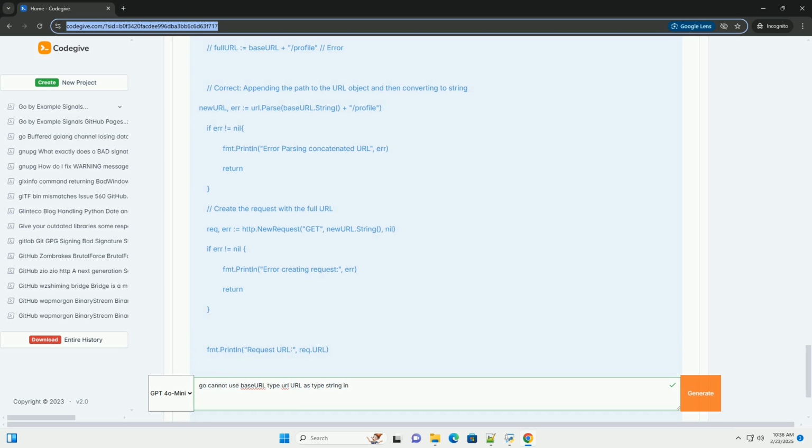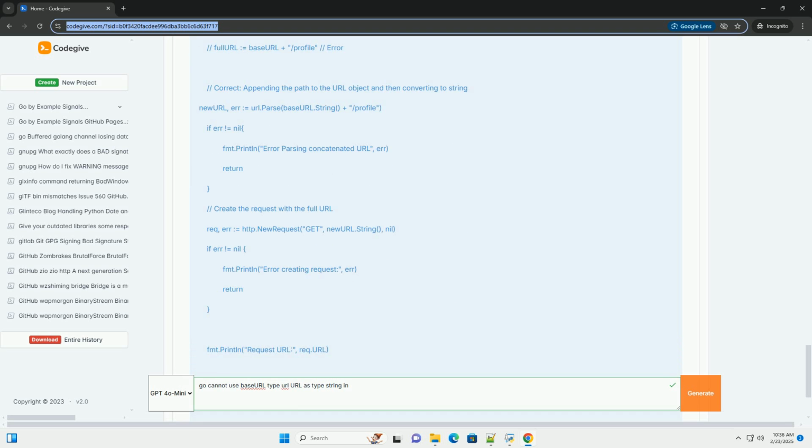2. String concatenation with url.URL. Attempting to concatenate a url.URL directly with a string using the plus operator will also result in this error. 3. Setting a URL as a string in HTTP requests or other data structures expecting strings.